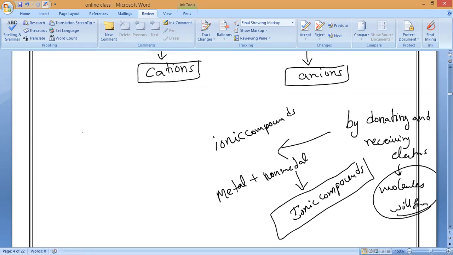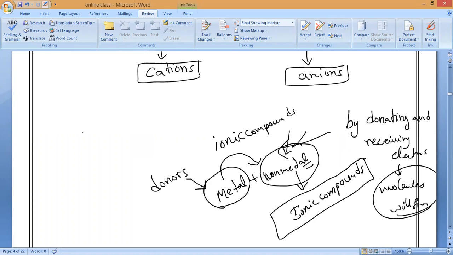Ionic compounds. All of you should remember, a metal plus a non-metal will react. So who is the donor, metal or non-metal? Who will donate the electrons? Non-metals, not metals. Metals always will donate the electrons. Please remember, donors are metals and receivers or acceptors are non-metals.